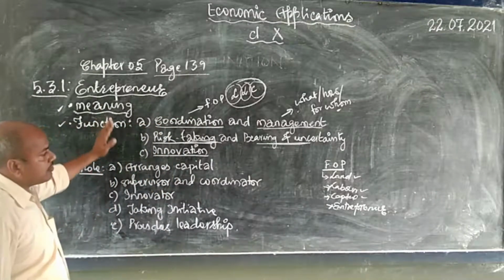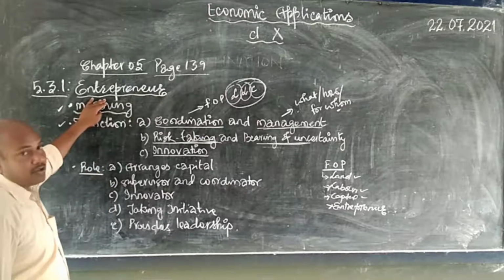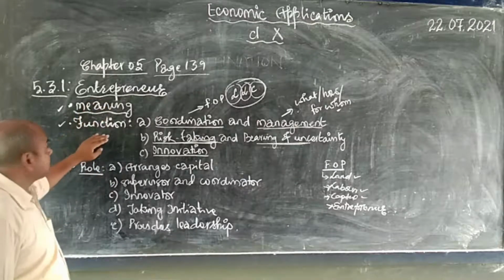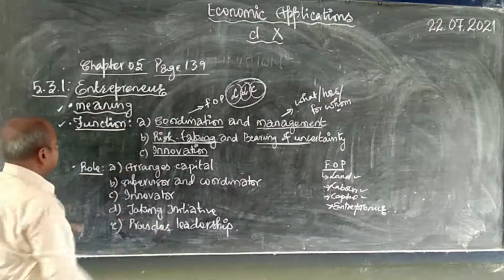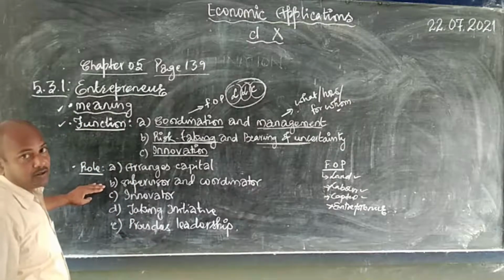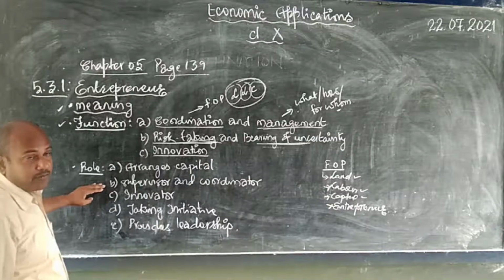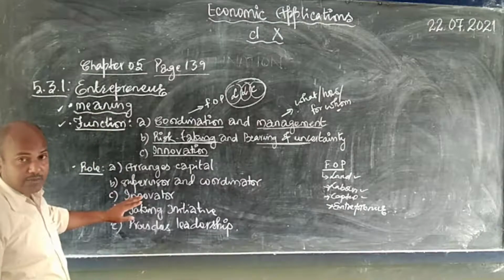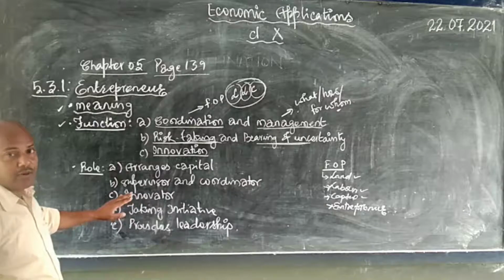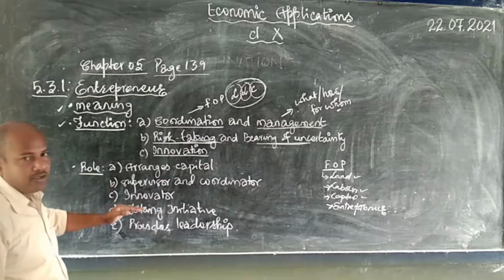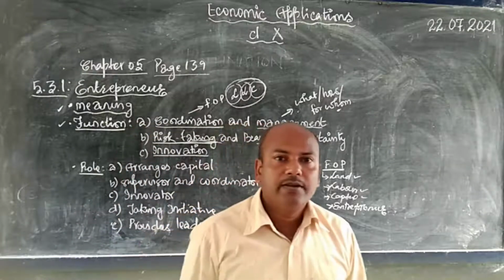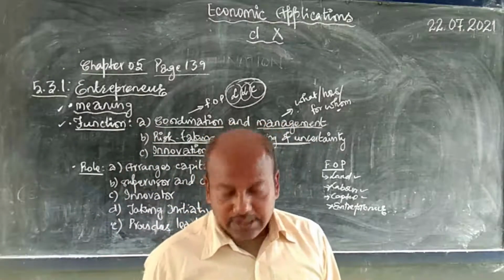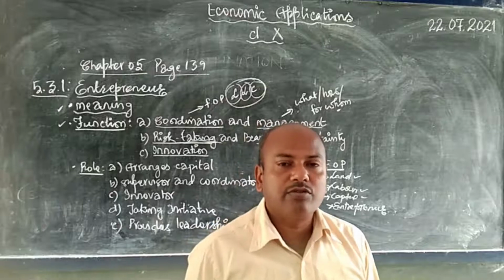So dear children, we have discussed the meaning of entrepreneur, then we discussed the function of entrepreneur, and finally we concluded this chapter with the topic of role of an entrepreneur. I am following the ICC syllabus for you, for your batch. Just follow me. You don't need to follow every topic given in the book. Many topics have been deleted for you, have been sorted out. Now you don't need to prepare them.